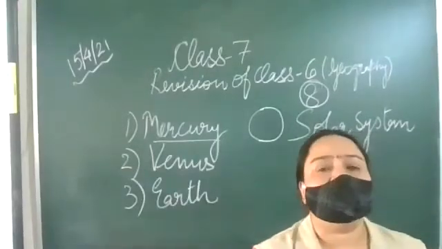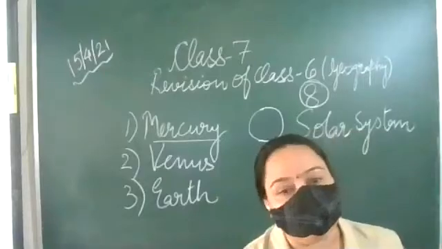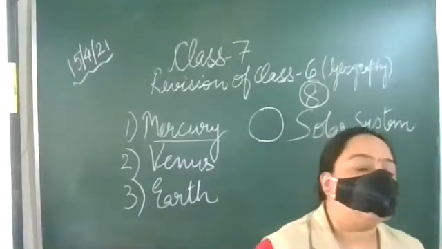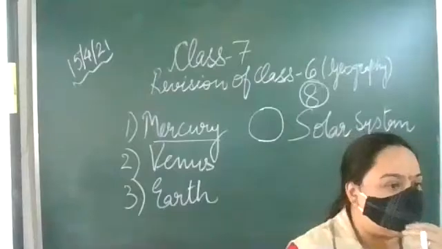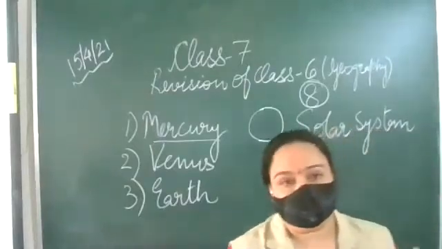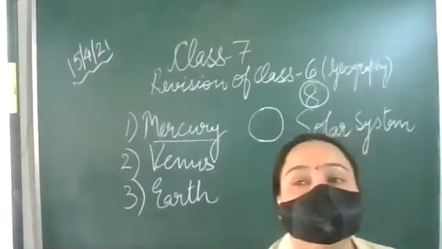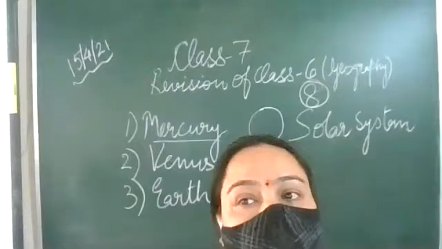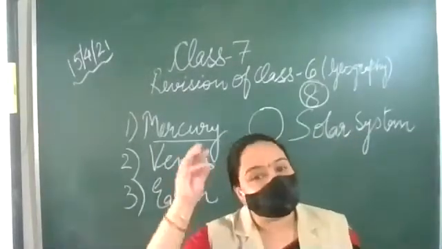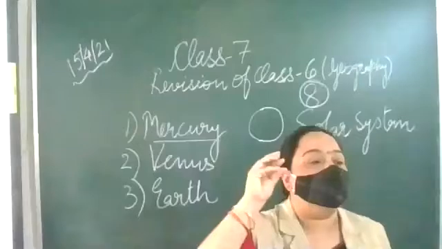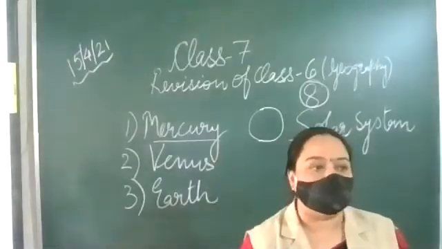Life is also not possible on Mercury. Why is life not possible on Mercury? Because it is very close to the sun and it is very hot. So it is the smallest planet and very close to the sun.